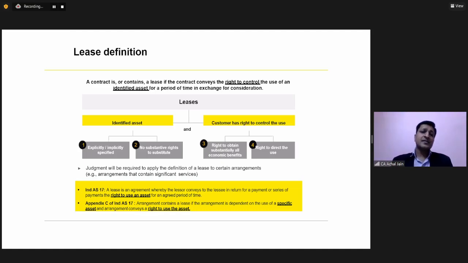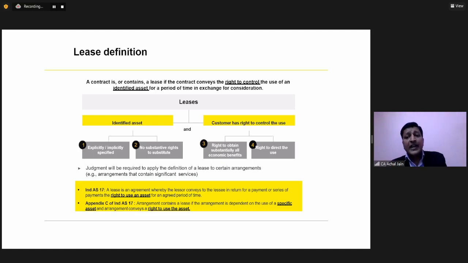Now, please see this term. It's not the right to use, it's the right to control the use of the identified asset. We didn't have any requirement of a specified asset under Indian GAAP. What do you mean by identified asset? Means a specified asset. So under Indian GAAP, you don't see this requirement for a specified asset or a right to control. Now, for a right to control, how does the standard say you establish it?